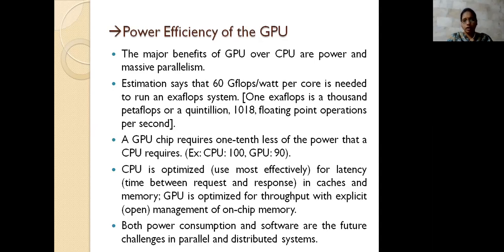To run this, an exaflop system is needed. An exaflop system is represented as 1,000 petaflops, that is 10^18 floating point operations per second. For this, it uses only 60 gigaflops. When compared on power, the GPU requires only about one-tenth less than what a CPU requires. For example, if the CPU takes 100, the GPU requires 90.